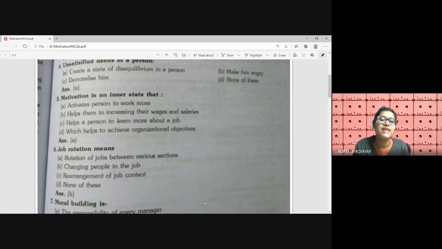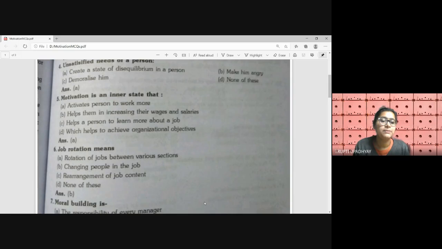Inner state means it will activate the person to work more, because if I am motivated, then only I'll be able to work more. And motivation is intrinsic here. They are talking about the inner state, not the extrinsic motivation which the organization gives to make the employees get motivated and work for it. But here we are talking about motivation as an internal state that activates a person to work more and more. So answer is A.